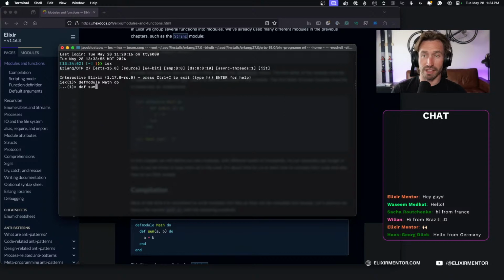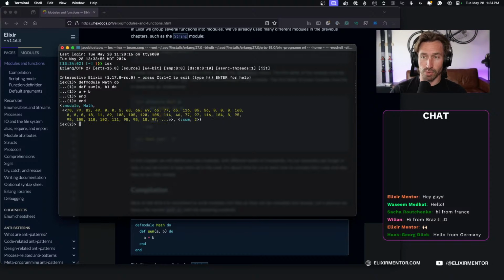So we can say def sum, and it can take two arguments, a and b. And then we'll write our function right inside this module, a + b, and then we need an end to end our function. And then we need another end to end our module.